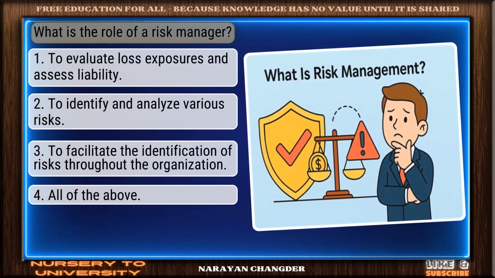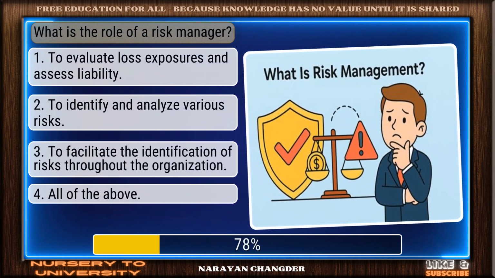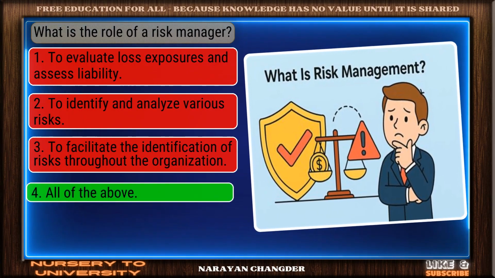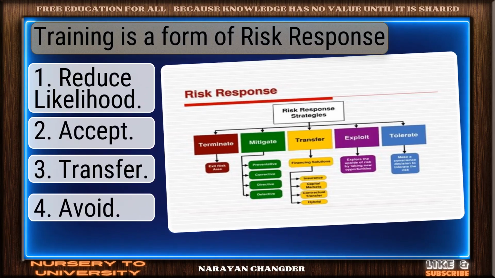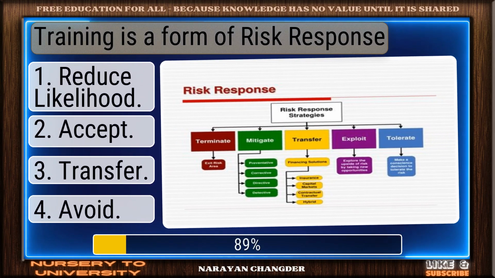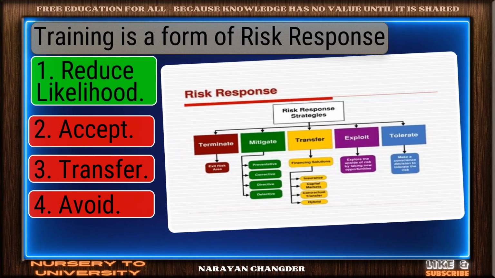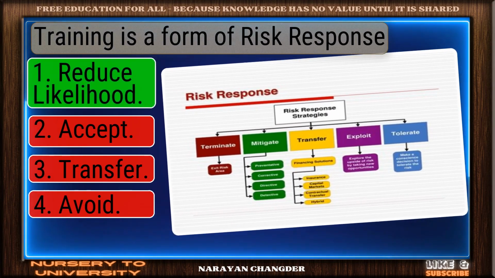Question number 27. What is the role of a risk manager? Sharp thinking. All of the above is the right choice. Question number 28. Training is a form of risk response. Excellent choice. Reduce likelihood is the right answer.